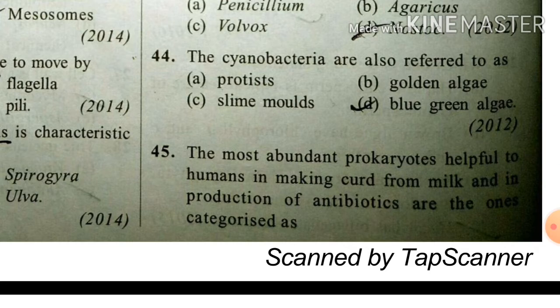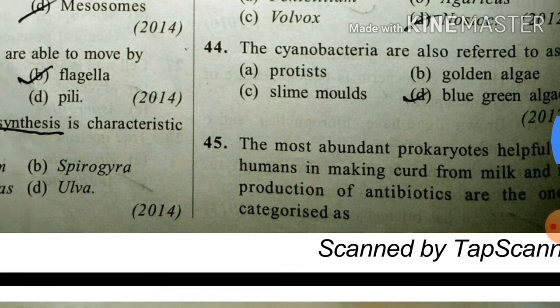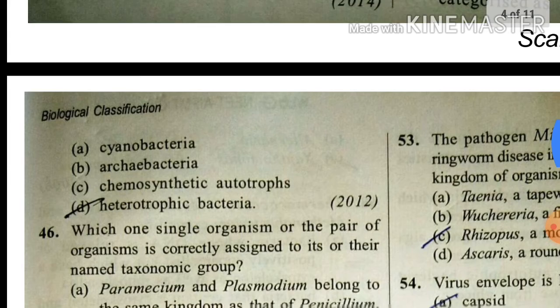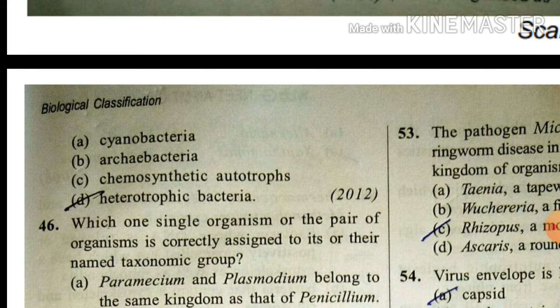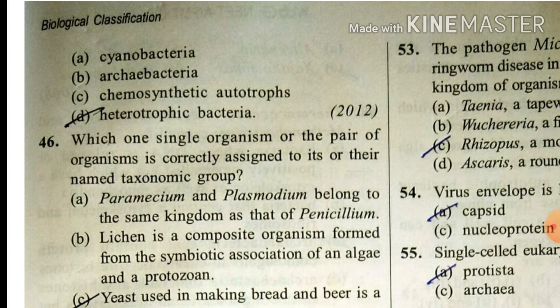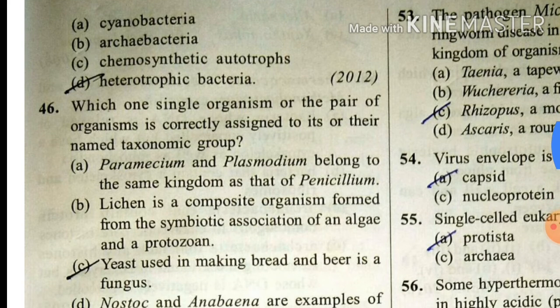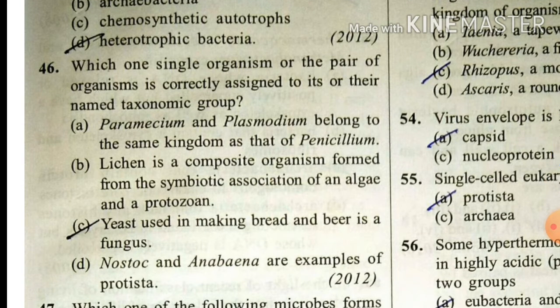The most abundant prokaryotes helpful to the human in making curd from milk and in production of antibiotics are the ones categorized as heterotrophic bacteria. Which one single organism or pair of organisms is correctly assigned to its or their named taxonomic group? Yeast is used in making bread and beer is a fungus.